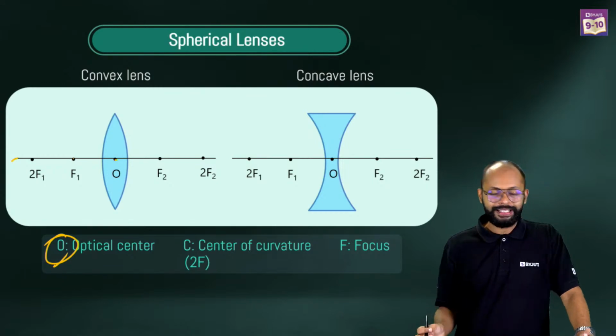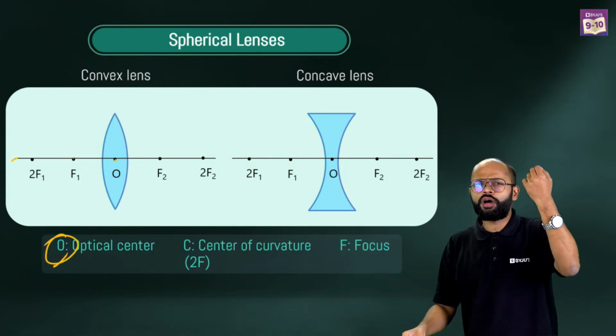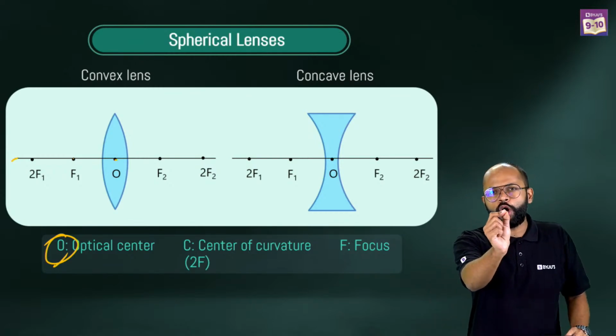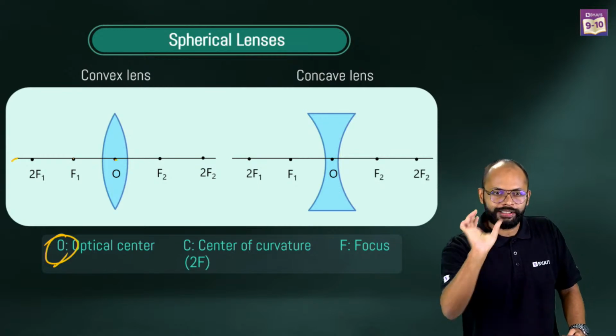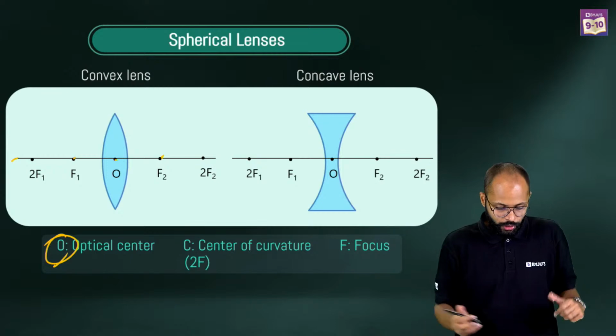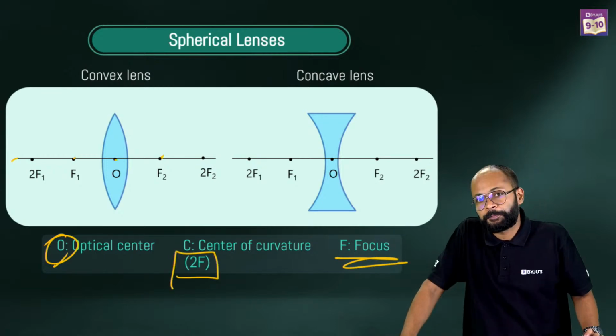So O is the optical center. In mirror we used to call it pole. Just a small difference here. The center of mirror we used to call pole. Here the center of lens we call optical center. We just write it as O. Correct? F is focus. We all know. F is focus and 2F is center of curvature.